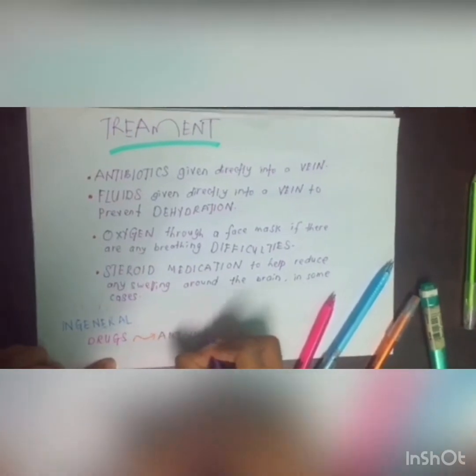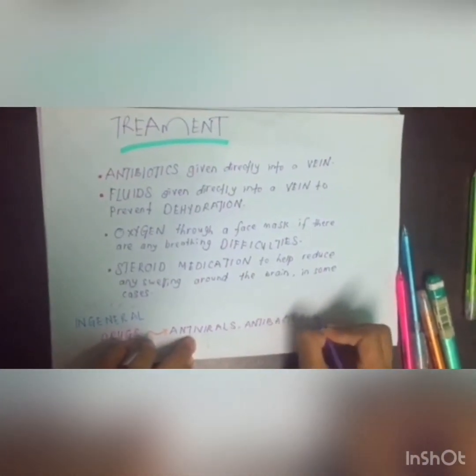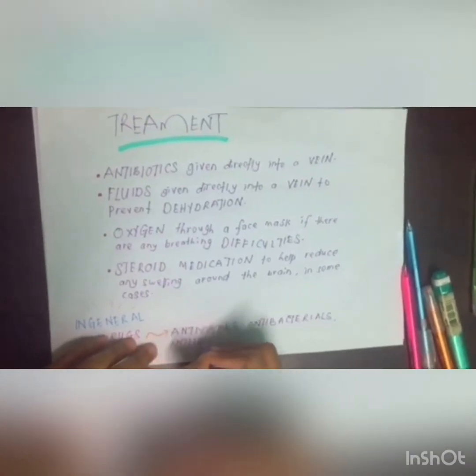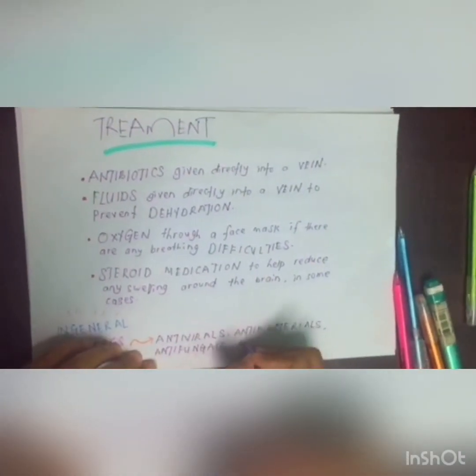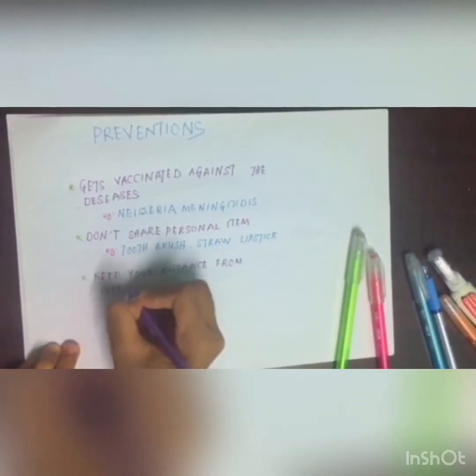In general, drugs that are used to treat meningitis are antivirals, antibacterials, antifungals, and antiparasitics, but the drugs given depend on the case. Prevention for meningitis.